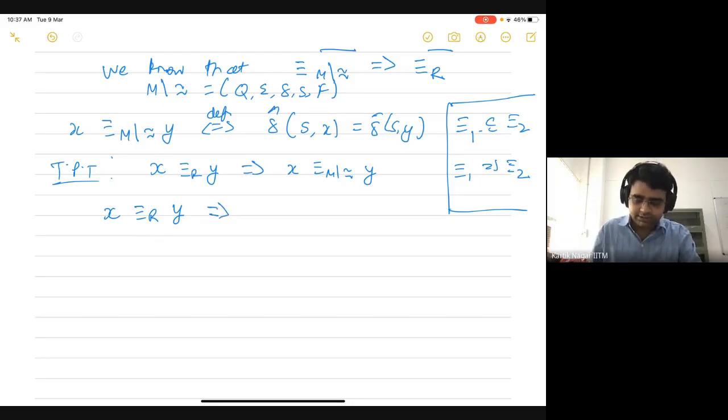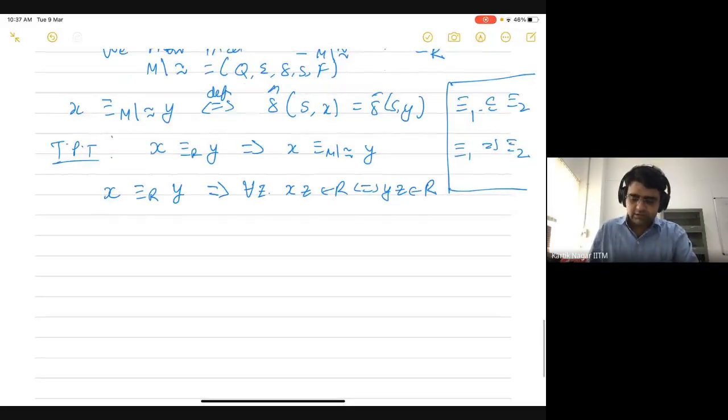So now we can use the definition, right? So this means that for all z, there is no distinguishing string. So for all z, xz belongs to R if and only if yz belongs to R. Okay, so what can we do next?